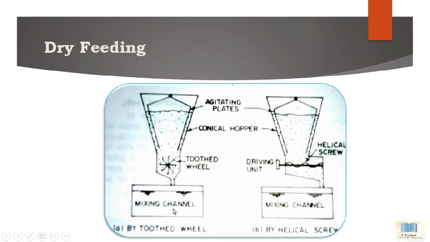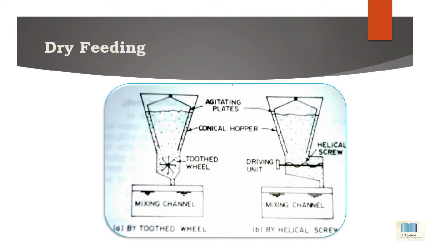After the powder is passed through the agitating plates, the agitating plates make a disturbance to the powder coagulant. Then from this conical hopper, the coagulant is passed to the tooth wheel, which is spinning or rotating. After this, the coagulant goes to the mixing basin or channel where water is available.